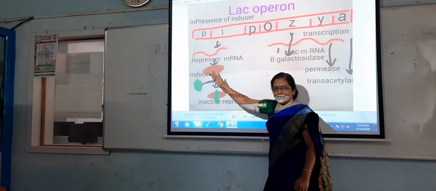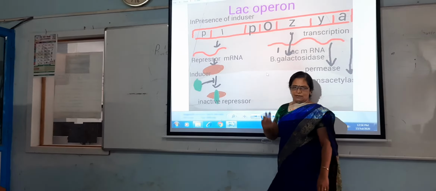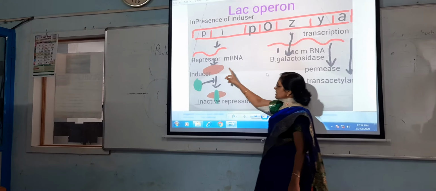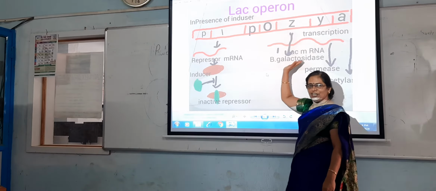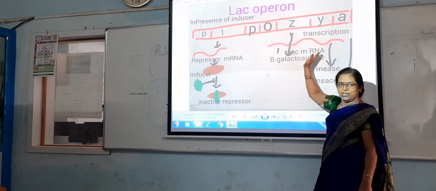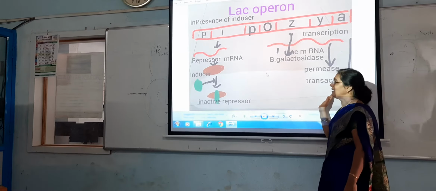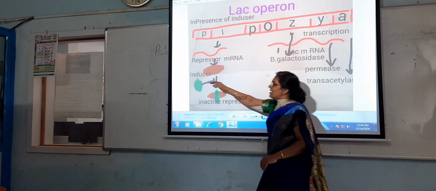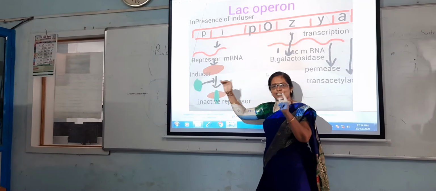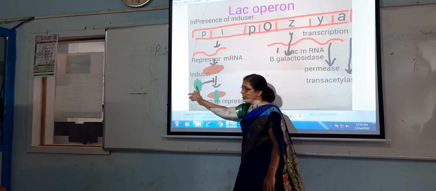What is the function of that repressor protein? Whenever there is no necessity, this repressor protein blocks the operator. But what happens here? The enzymes are necessary. The messenger RNA should be produced here for the synthesis of enzymes for the digestion of that lactic acid. That's why the lactic acid already contains the permease, it enters into that bacterial cell, and it acts as an inducer. The permease enzyme which is present in the milk enters into that cell and acts as an inducer.